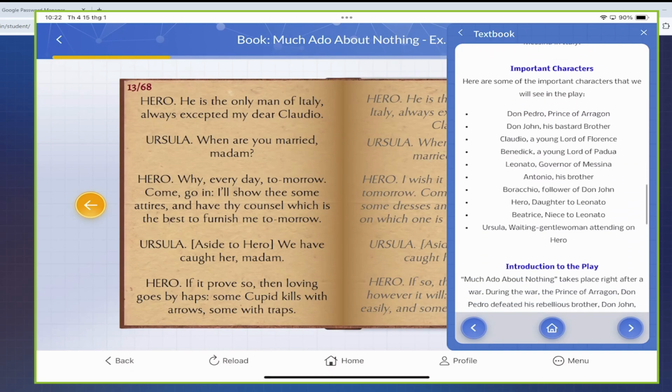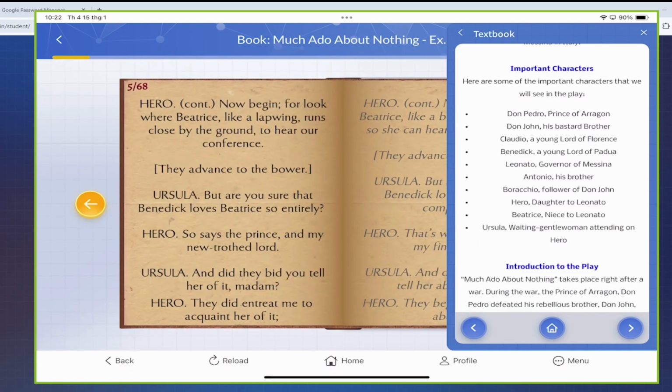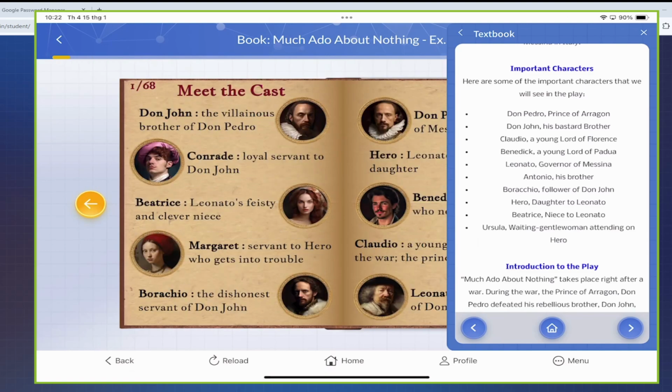And here there are a lot of characters I can show you. Here they are.